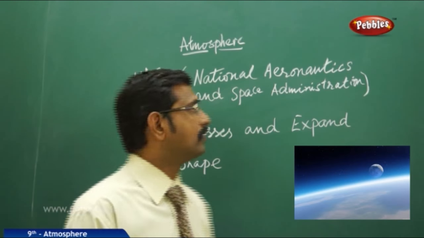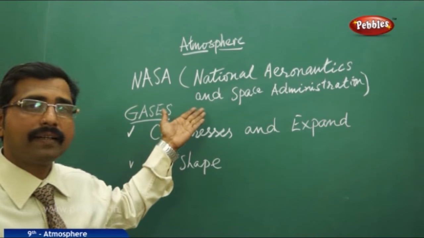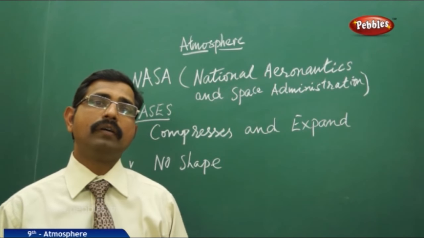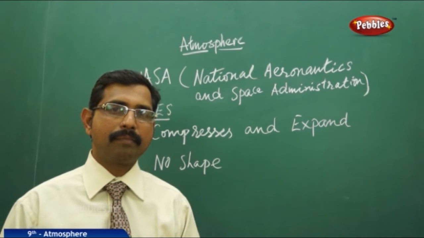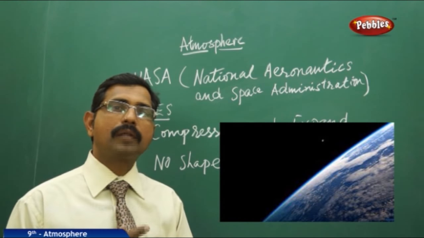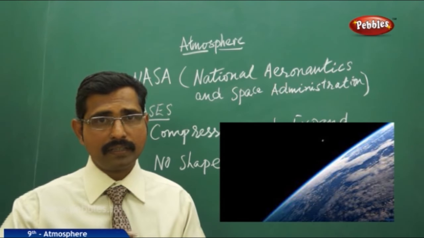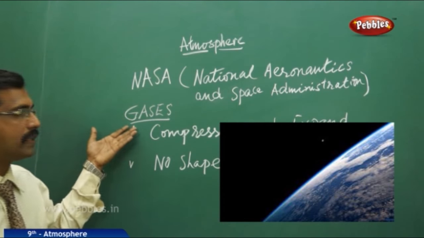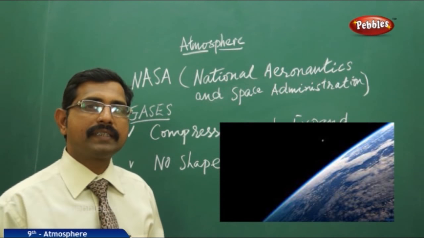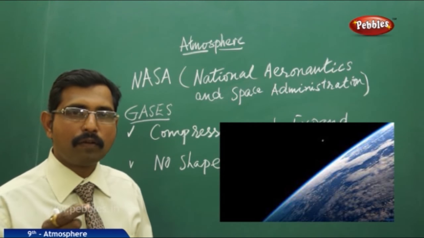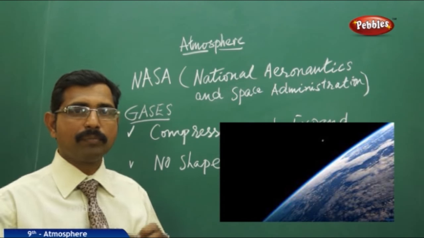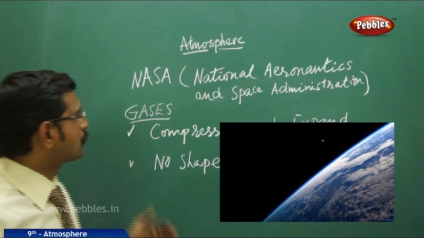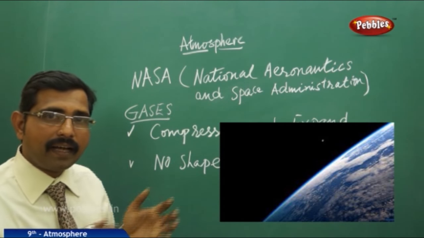NASA, the National Aeronautics and Space Administration, describes it like this: if you think of earth as a basketball, the atmosphere is like a plastic cover wrapped around it. This blanket of gases is about 1,000 kilometers thick from the earth, and these gases compress and expand.